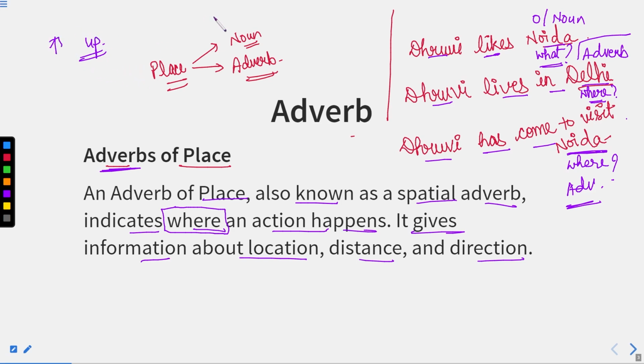Now, if I say he looked up, looked is a verb, and where did he look? He looked up. This is a place, replying to the question where. So this is an adverb of place.